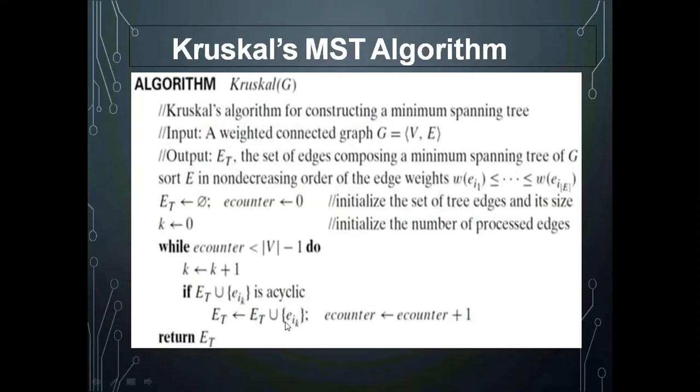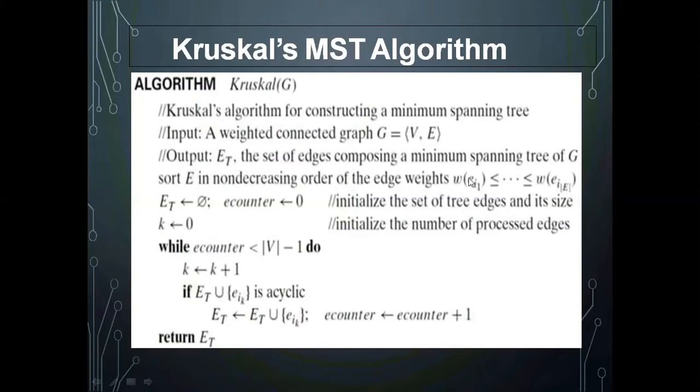And when you add the new edge, the E counter value will be increased to the next one. That means one more edge in the minimum spanning tree has been found. When you come out of the while loop, that means you have found all the V minus 1 edges. At that time ET will be returned. It's a very simple algorithm. Input will be a weighted graph and output will be an ET, representing the edges which are present in the minimum spanning tree.